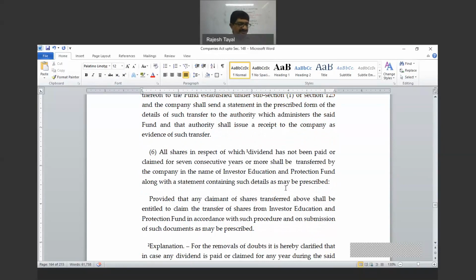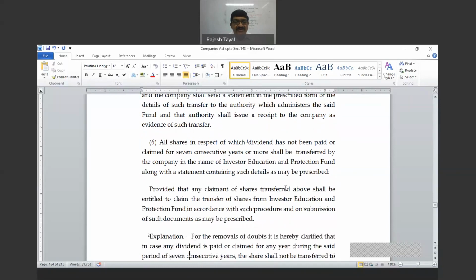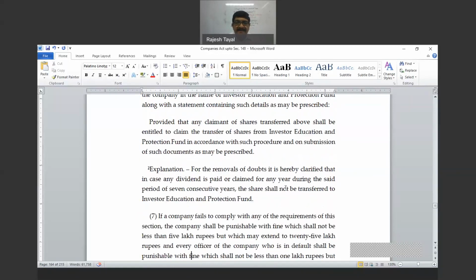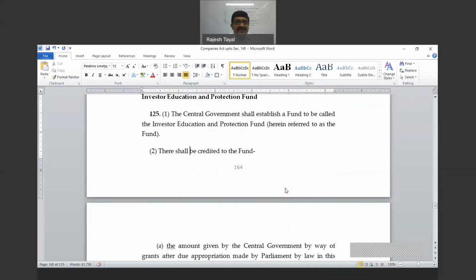So if the person has been sleeping for 7 years, the chances of his waking up are very, very less. So effectively, the government takes control of those shares also after expiry of 7 years, in respect of which dividend has not been claimed. Dividend is not available again. Shares can be taken back. Now, penalty, we are not reading.